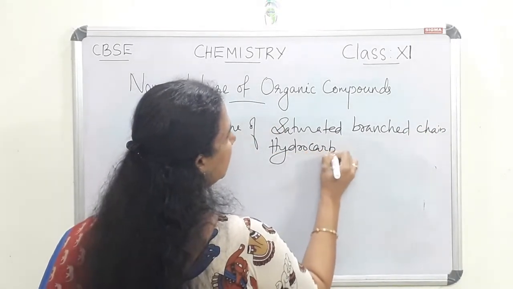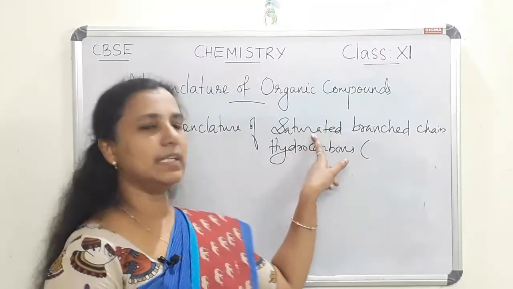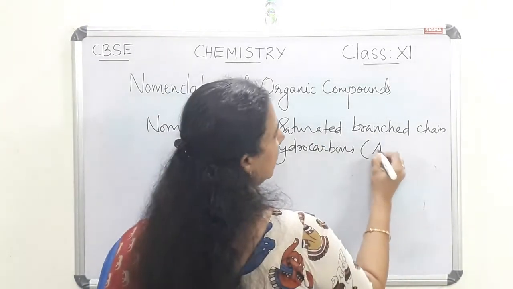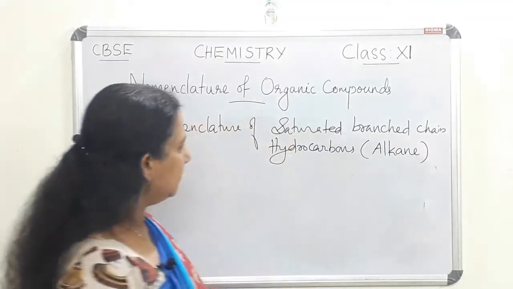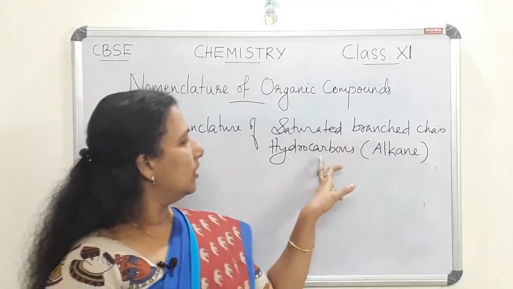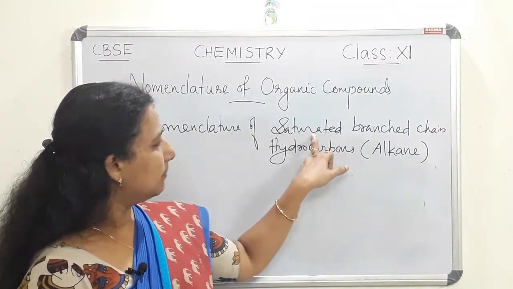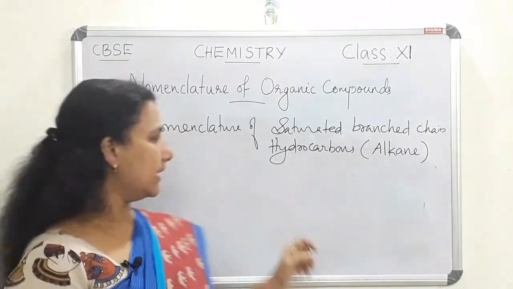Saturated means that they contain carbon-carbon single bonds, so obviously they are alkanes. So we are going to name the compounds containing saturated bonds, that is alkanes, that contain branched chains.